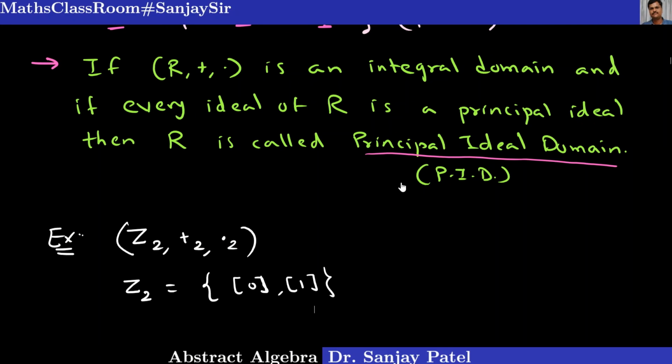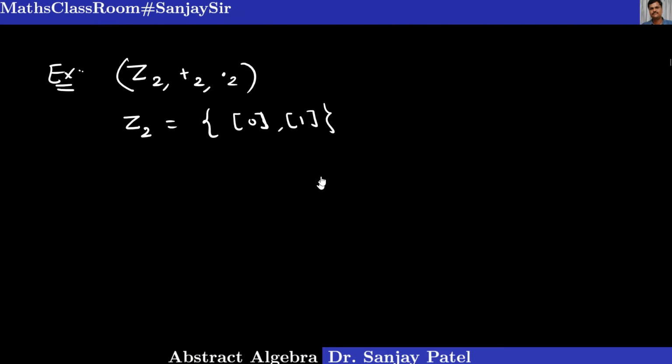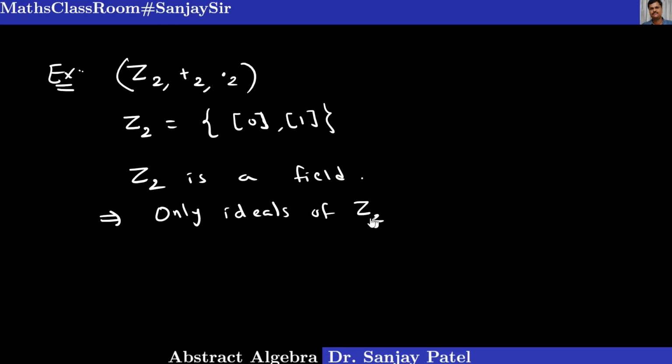And we know that Z2 is a field, because 2 is prime. We already proved that Zn comma plus n comma dot n is a field if n is prime. So Z2 is a field. And we also know that a field has no proper ideals. So the only ideals of Z2 are singleton 0 and the ring Z2 itself.